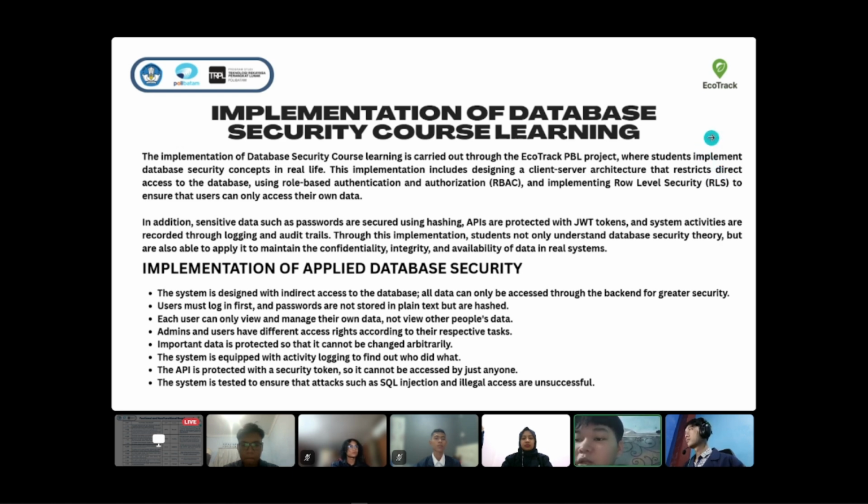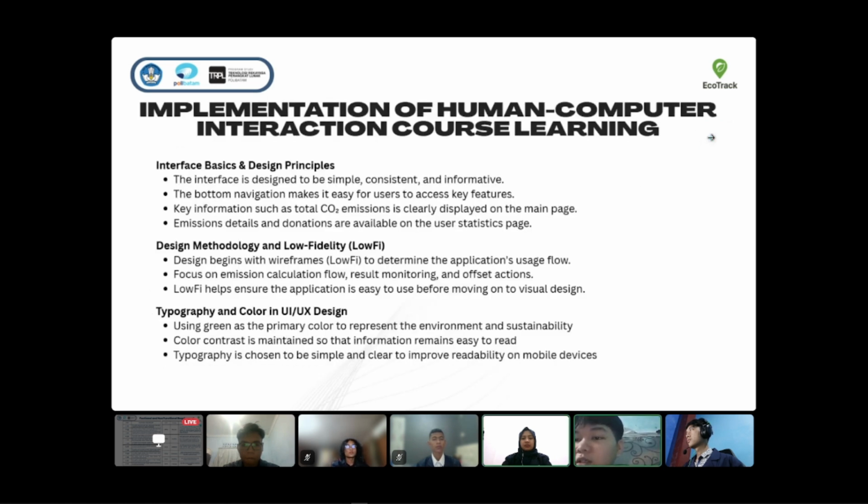The implementation of human computer interaction course learning. Interface basics and design principles. The interface is designed to be simple, consistent, and informative. The bottom navigation makes it easy for users to access key features. Information such as total carbon emission is clearly displayed on the main page. Emission detail and donation are available on the user statistic page.